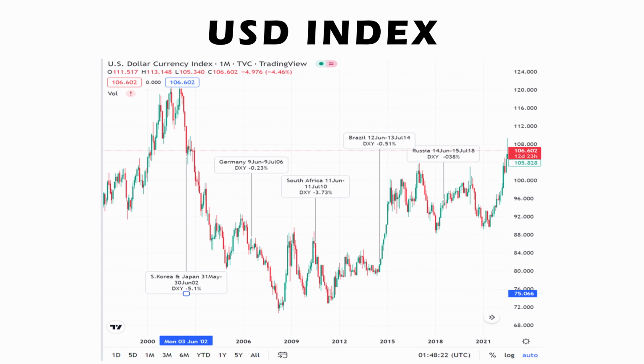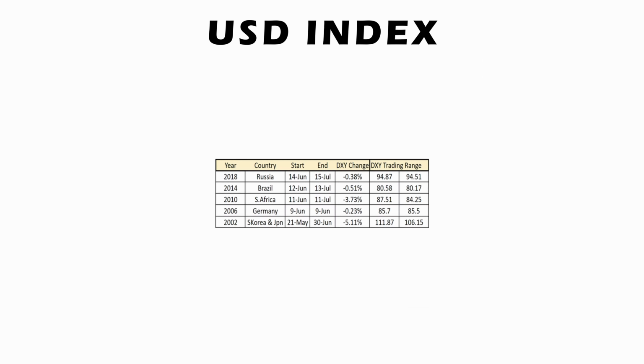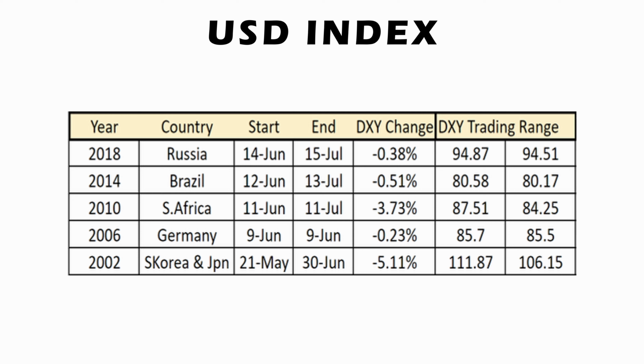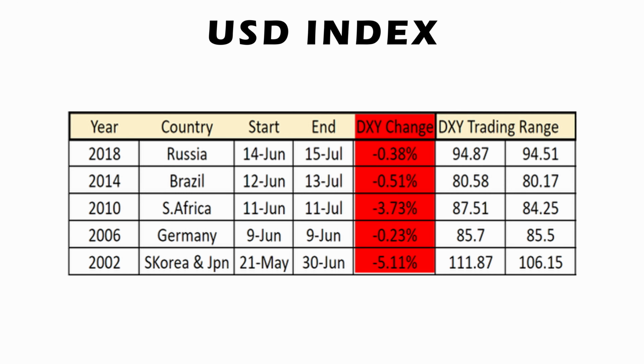From historical data, we can see that the US dollar is trading in a narrow range within the 1 month during the World Cup match. However, there are also big moving months like those in 2010 and 2002. But interestingly, in the past 5 World Cup matches, we have found that the US dollar is depreciating against the other major currencies. So pay attention and be reminded to set a stop loss for your trading.